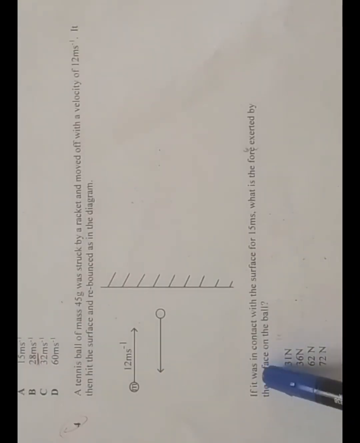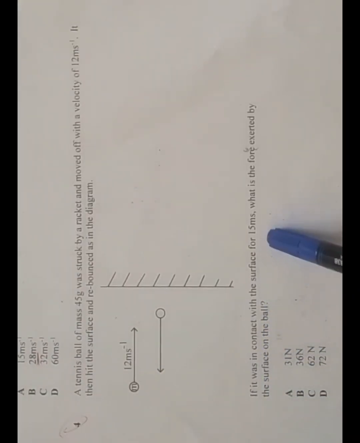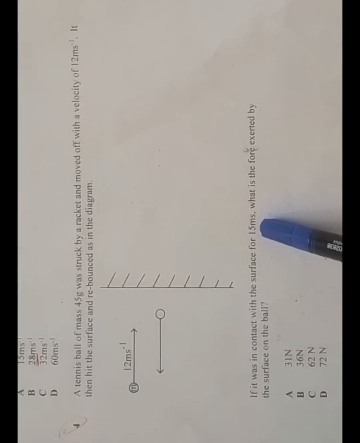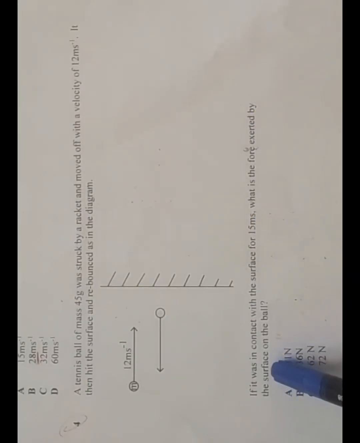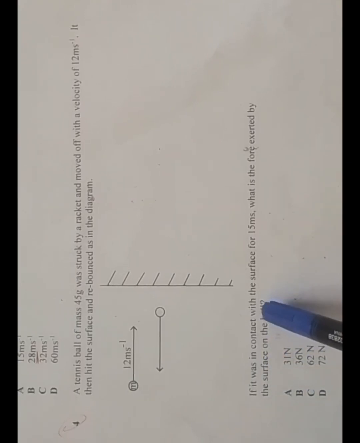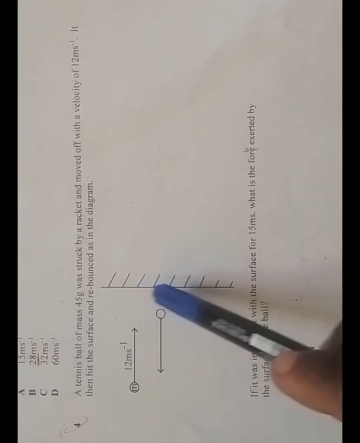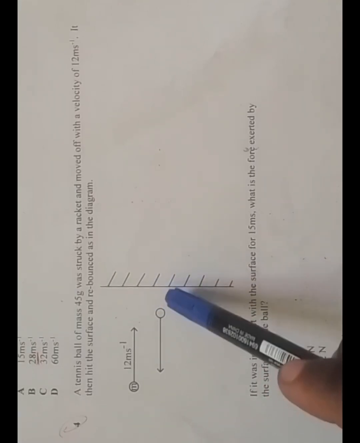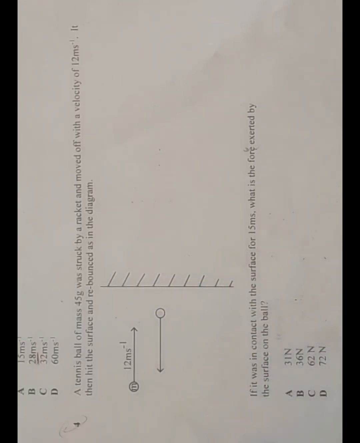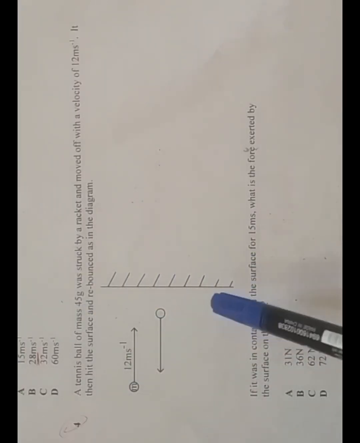So the question is now saying that if it was in contact with the surface for 15 milliseconds, right, what is the force exerted by the surface on the ball? So the ball is striking the wall and it is in contact with the surface for just 15 milliseconds and it rebounds. So what is the force exerted on the ball by the surface, right? So let me show you how you calculate this.